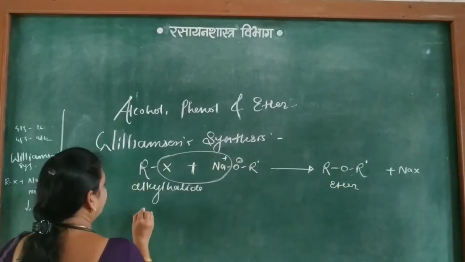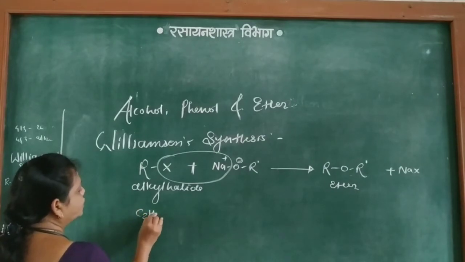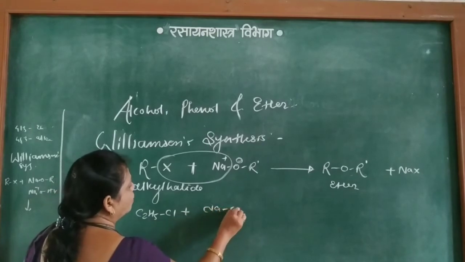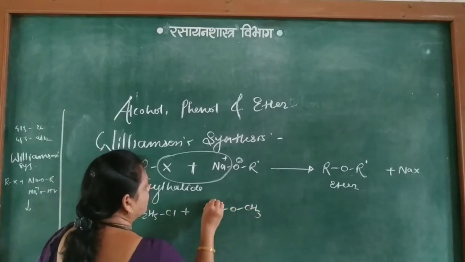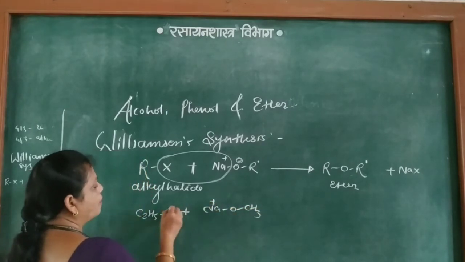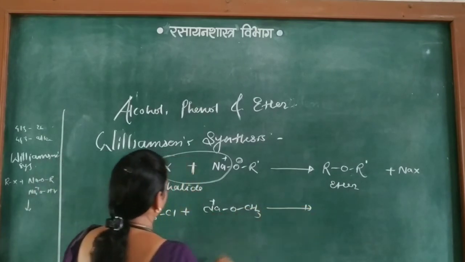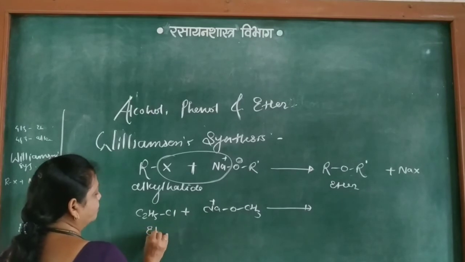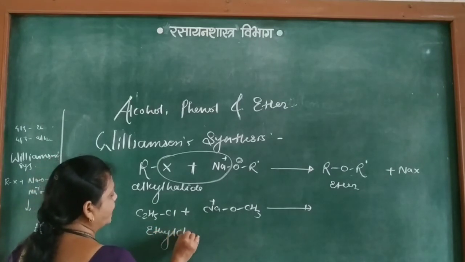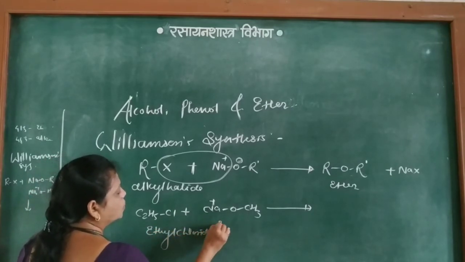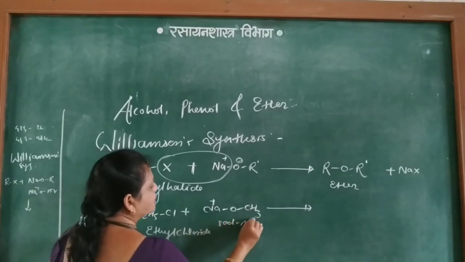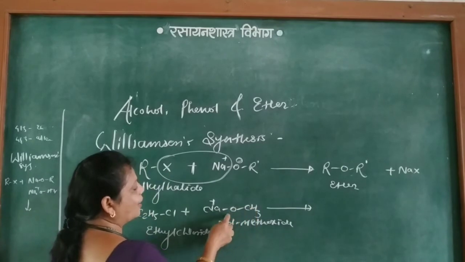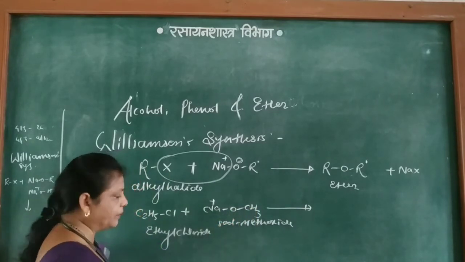For example, C2H5Cl plus NaOCH3, sodium methoxide. So when ethyl chloride is treated with sodium methoxide, this is ethyl chloride, and sodium methoxide means sodium methyl oxide, that's why it is sodium methoxide.